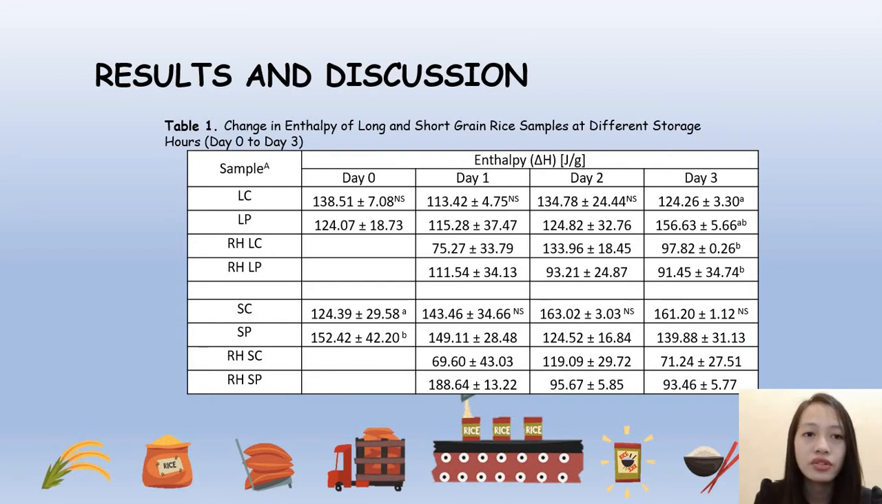Table 1 shows the trend for the short grain rice samples. The same trend was observed for the reheated SP sample at 24 hours and 48 hours of storage. However, at 72 hours of storage, although the delta H of the sample still decreased as compared to the delta H at 48 hours of storage, the change in enthalpy of the reheated SP sample is higher than that of the reheated SC sample. It was stated that the gelatinization properties of different starches vary and depend on the structure of amylose and amylopectin content, as well as on the presence of other components.